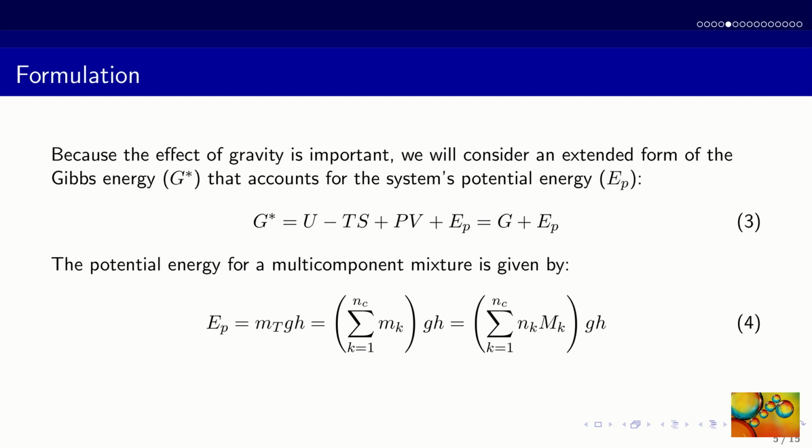Because the height will play such an important role in formulating this problem, we'll define an extended Gibbs energy as the conventional Gibbs energy plus the potential energy of the system. And the potential energy will be the product of the total mass by the gravity acceleration g by the altitude h. The total mass will be the summation of the component masses, and each of the component masses will be given by the number of moles times the molar mass of that component.